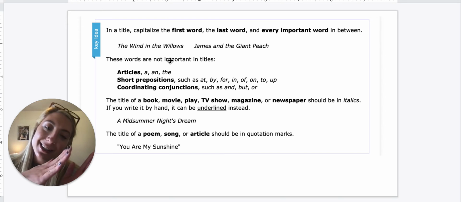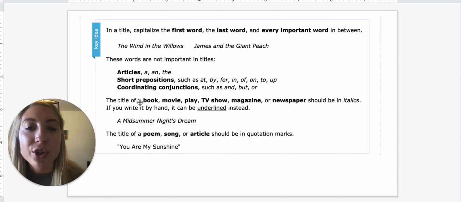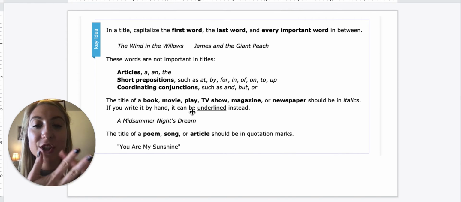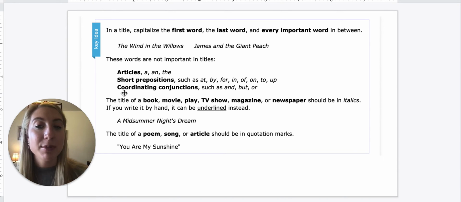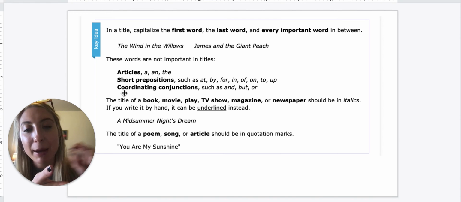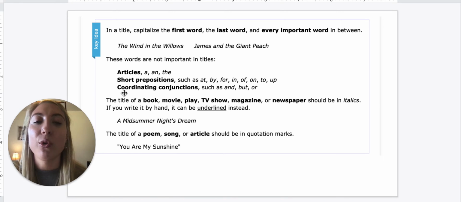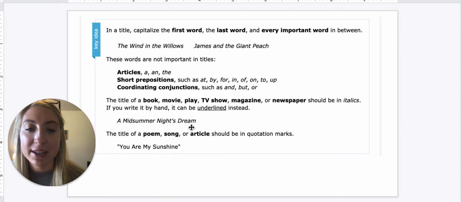Remember, that's when it's slanted. So if the title is a book, movie, play, TV show, magazine, or newspaper, when it's typed, you type it in italics, which just means it's slanted. But if you're writing it by hand, it might be hard to write slanted. So when we write them, they're underlined. Just like this, it's slanted.